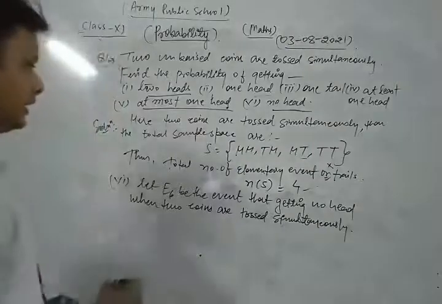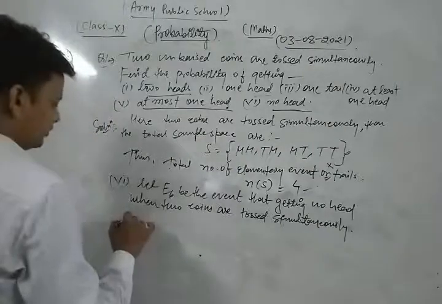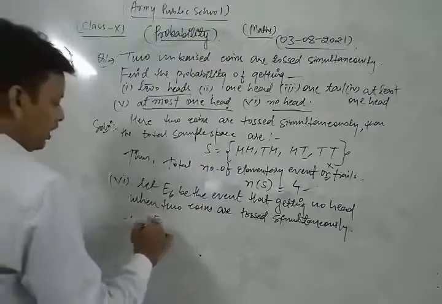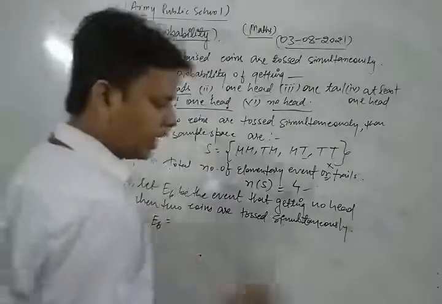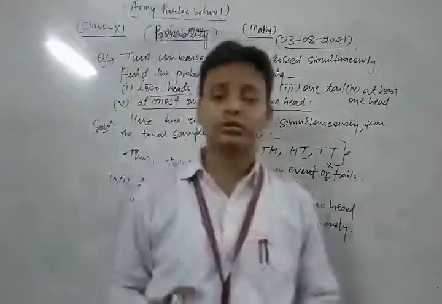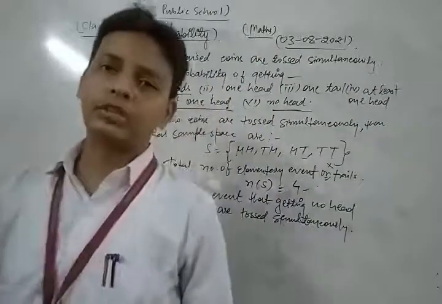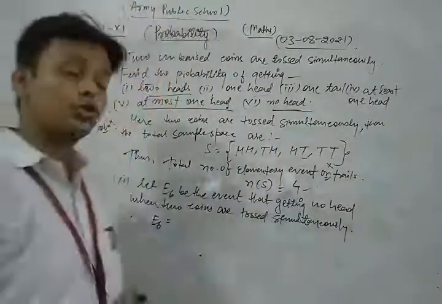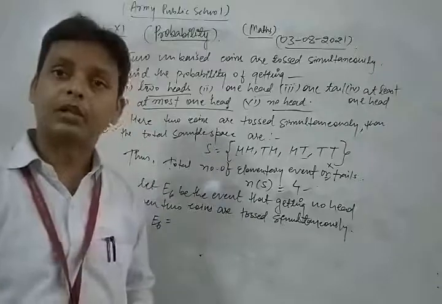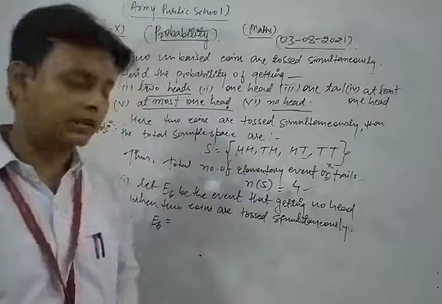Now, all favorable outcomes associated with E6 are what?